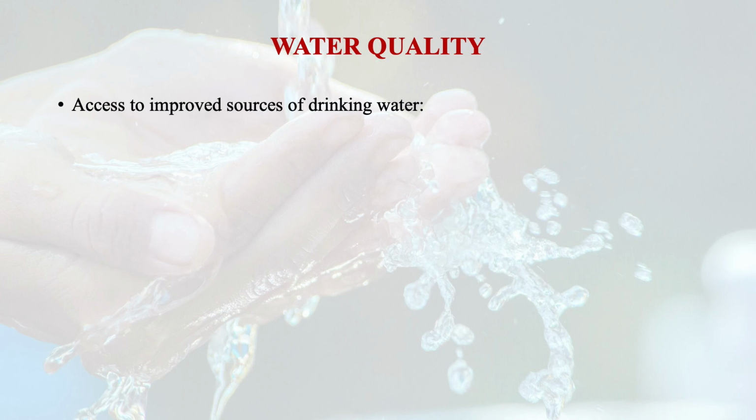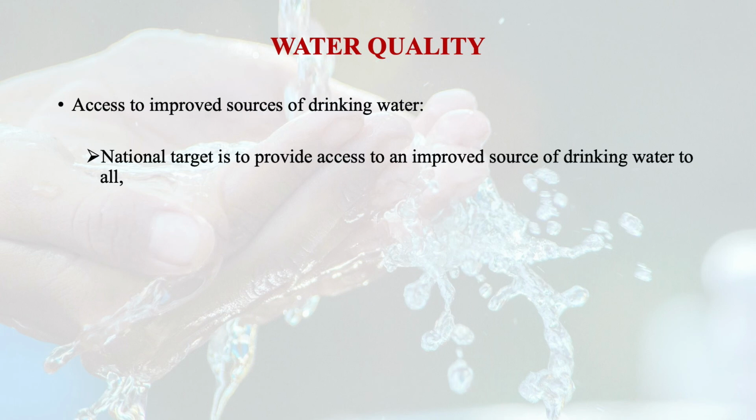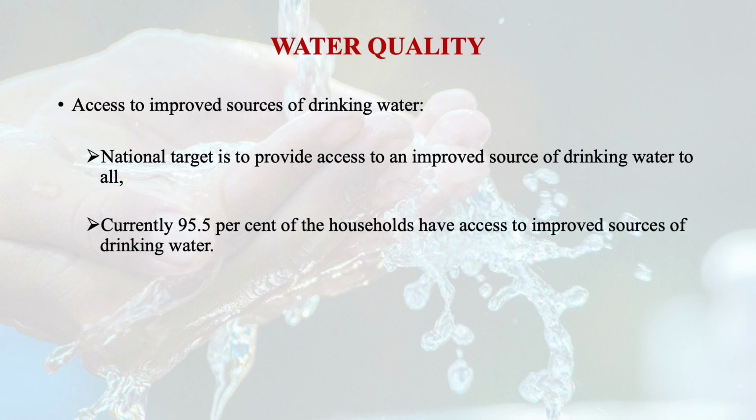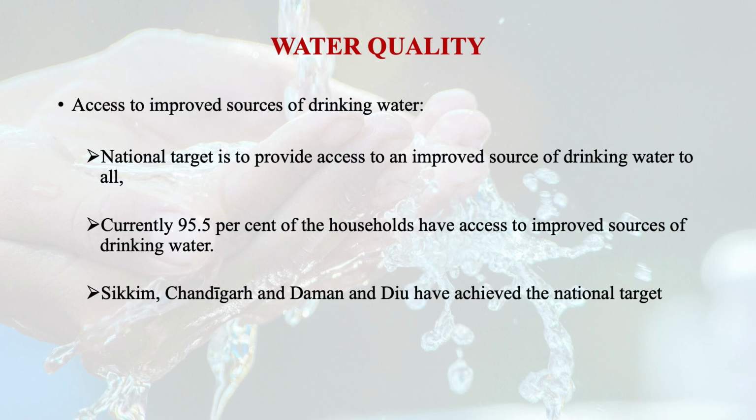In this direction, the national target is to provide access to an improved source of drinking water to all, and currently we have 95.5% of the households that have access to improved sources of drinking water. As per National Sample Survey data, Sikkim, Chandigarh and Daman and Diu have achieved the national target. Then with just over 56.7%, Kerala has the lowest share of households that have access to an improved source of drinking water, which we have to improve.